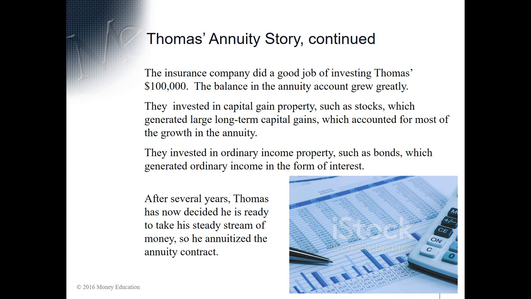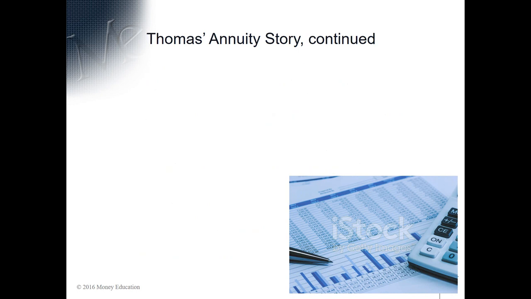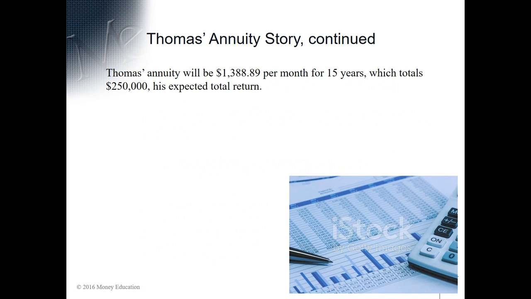After several years, Thomas has now decided he's ready to take this steady stream of money, so he annuitized the annuity contract. Annuitized is another vocabulary word you need to be comfortable with, which just means that he began to take his steady stream of income. So Thomas's annuity will be $1,388.89 per month for 15 years. This is what the contract specified, which totals $250,000, his expected total return. He expects to get that much over the next 15 years.